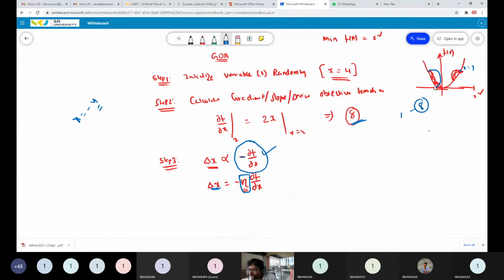If your value is positive, then it's minus 8, and you are trying to move toward the negative slope side. If your value has a negative slope, minus 8 into minus gives plus 8, and you have to move toward the positive slope side. This is the positive slope region and this is the negative slope region. Whether you move from here to here or here to here is defined by this.